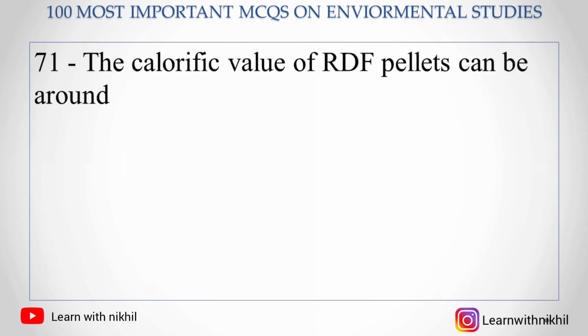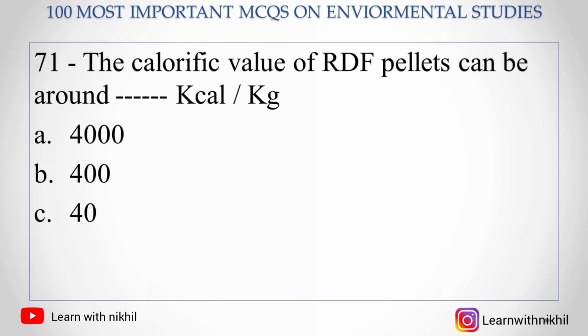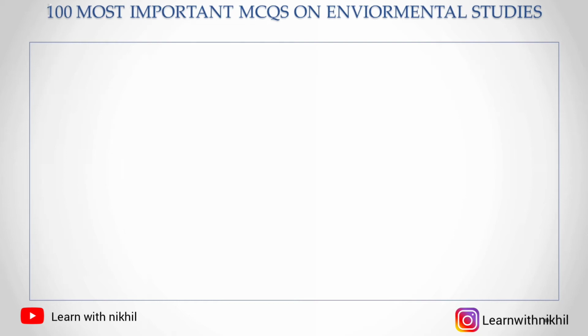Next, 71. The calorific value of RDF pellets can be around dash kilocalories per kg. A. 4000, B. 400, C. 40, D. 4400. So the right answer is 4000. RDF means refuse derived fuel, which is produced from various types of waste such as municipal solid waste, industrial waste and commercial waste. So its calorific value is 4000.